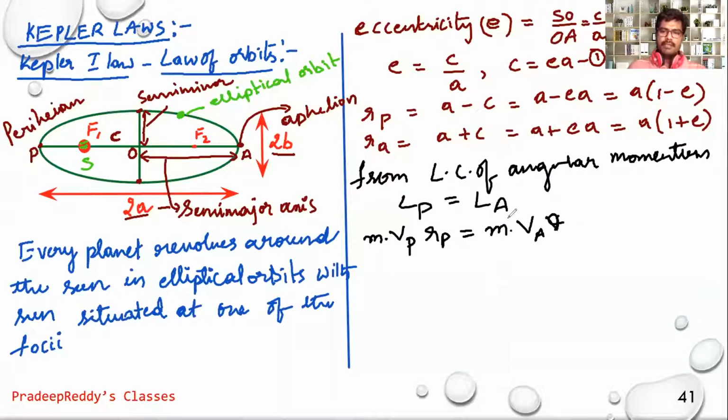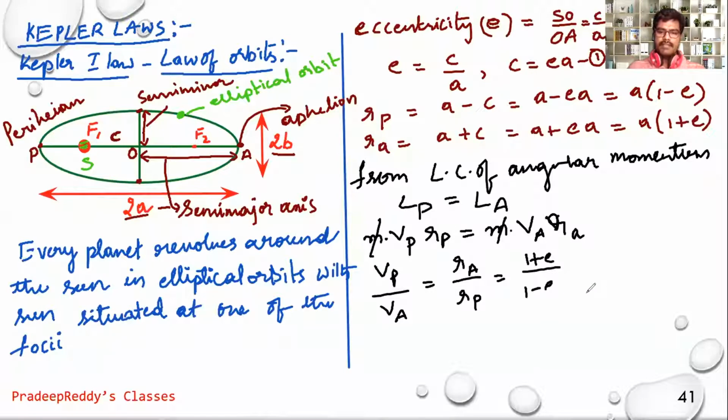From here, mass on both sides gets cancelled. You can write velocity at perihelion divided by velocity at aphelion is equal to RA divided by RP, which is equal to 1 plus E divided by 1 minus E.